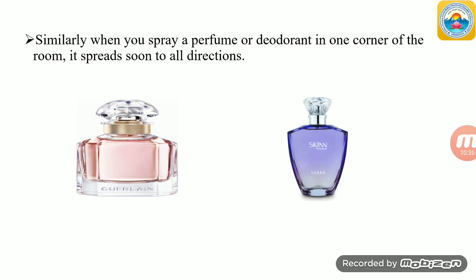Whenever you spray perfume or deodorant, you observe, as you or a family member must have observed, isn't it? When you spray it in one corner, it spreads soon in all directions. Here also diffusion occurs. So it spreads out.